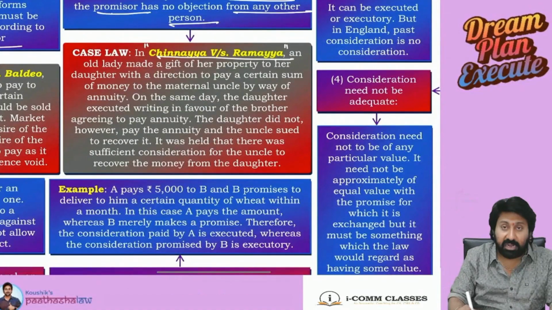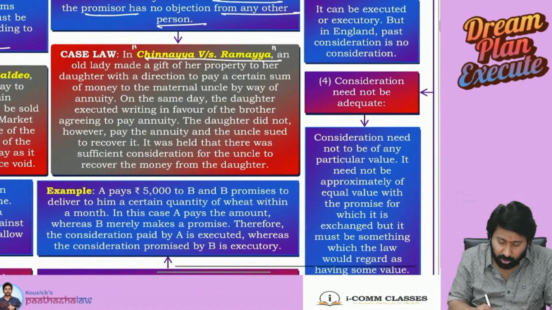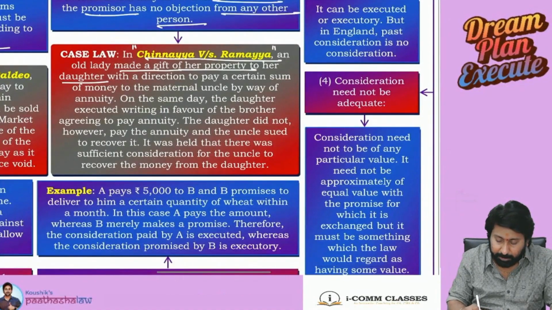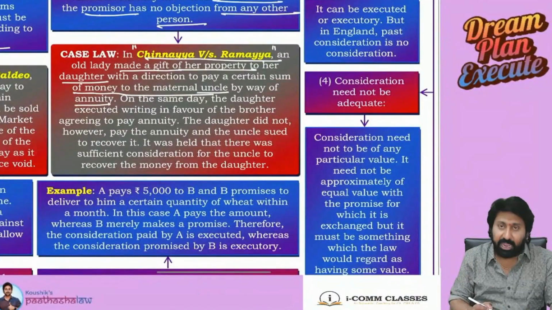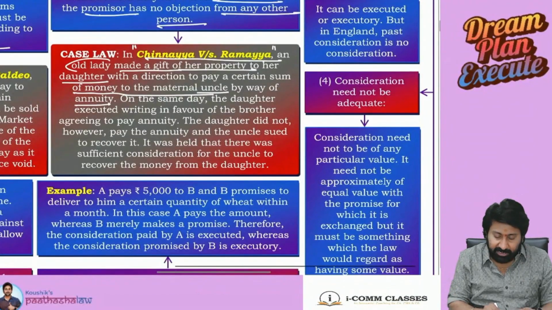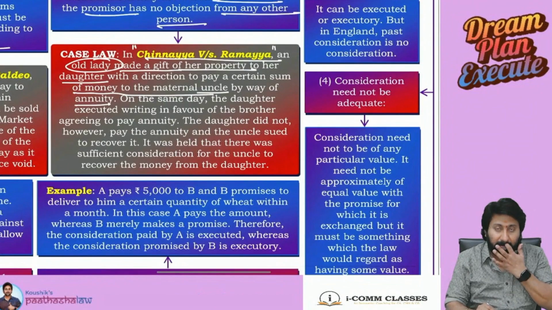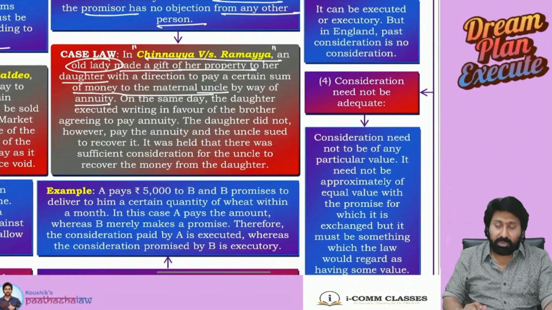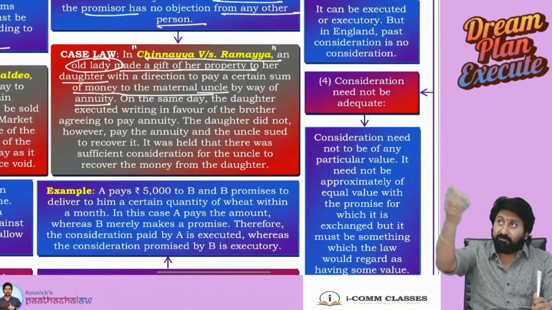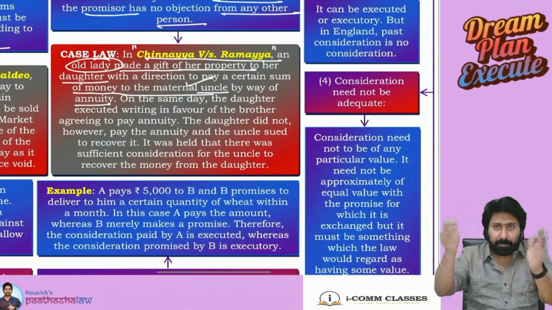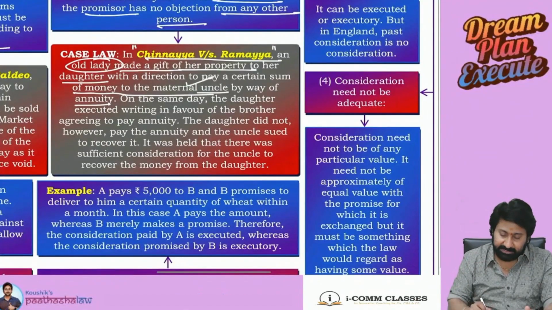In this Chennaya versus Ramaya case law, what happened? An old lady made a gift of her property to her daughter with a direction to pay a certain sum of money to the maternal uncle by way of annuity. Annuity means every year. Let us say house property is gifted to her daughter, and she said very clearly that every year rent will come, but that rent please pay to Mr. C on a yearly basis.